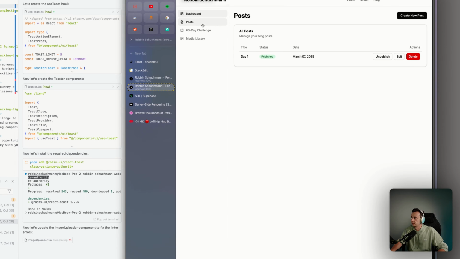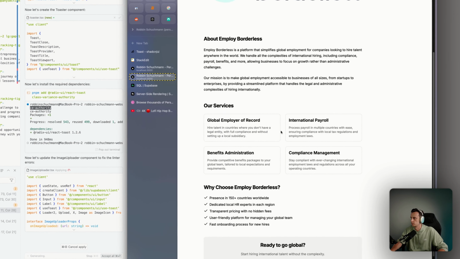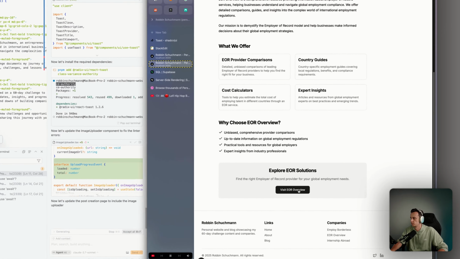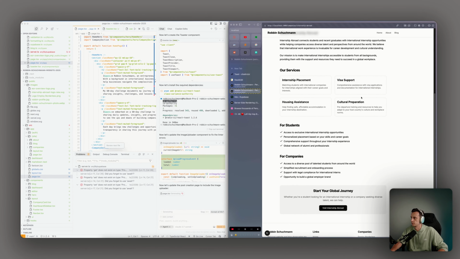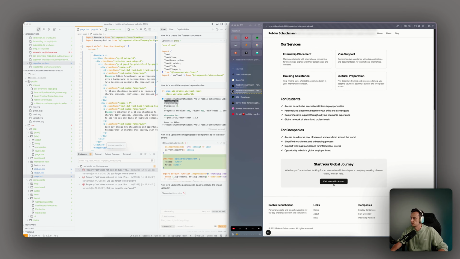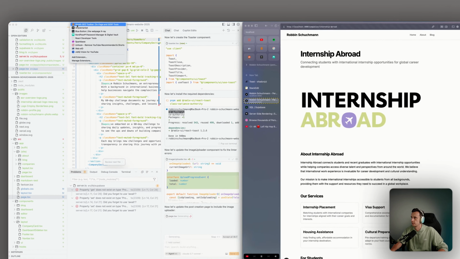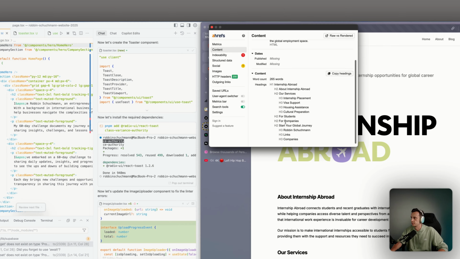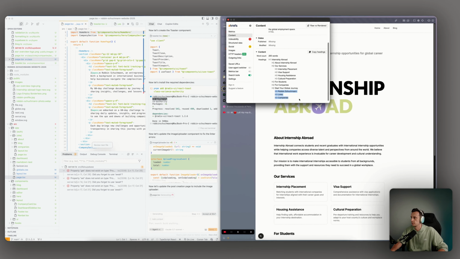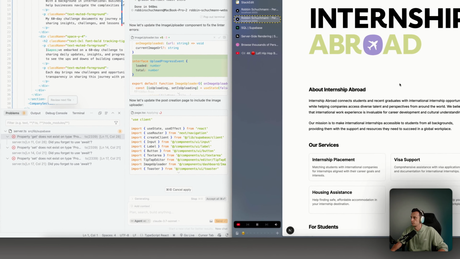Also, what I didn't add is the categories, but that's for next time. This we also need to style. Say it's not bad. It fetched information from the Claude API. We don't do visa support, we don't do housing assistance, but also it's in shipabroad.co, not .com. So curious about the heading structure. H1, H2, our services, H3. See, even this, it's doing great for SEO. Like it's just the footer. This shouldn't be H3s. But I think we're off to a good start.